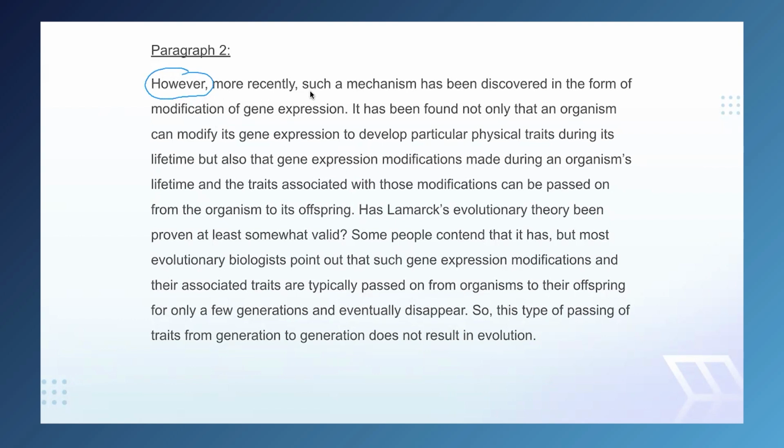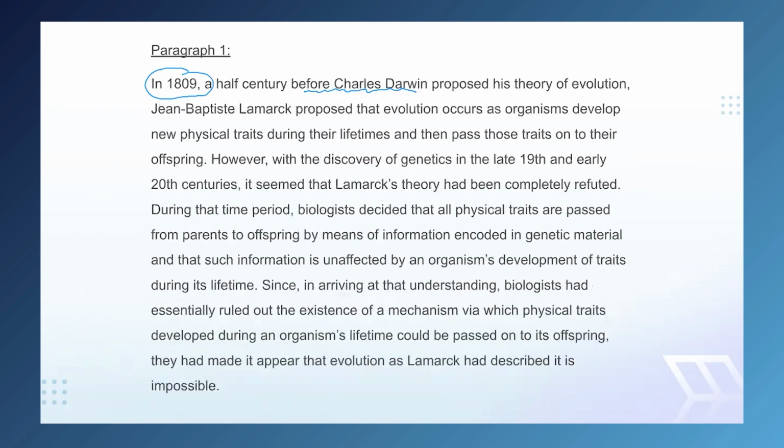"However, more recently, such a mechanism." So, "such" means that we are referring to a mechanism we've seen before. So, if we back up to our previous paragraph and look for the word mechanism, we're going to see that right here. Oh, yeah, that was the mechanism that was aligned with Lamarck's theory that biologists had essentially ruled out, but that we weren't entirely sure was actually ruled out.